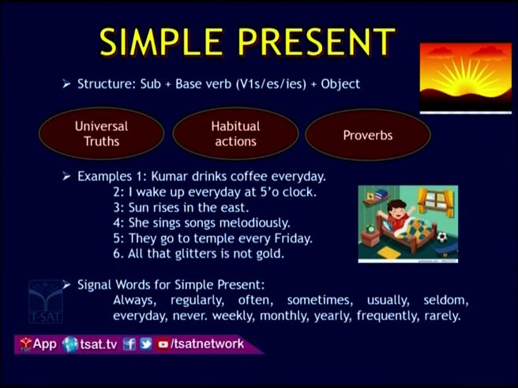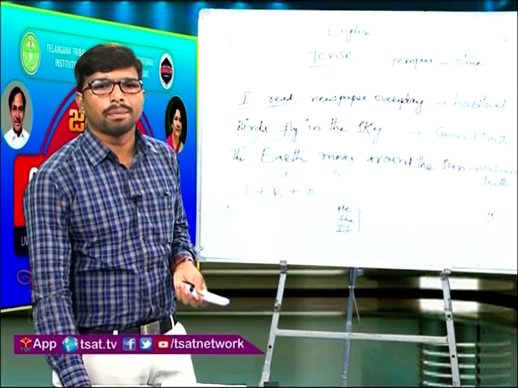So the next one, signal words for simple present tense. Signal words are clue words. If I ask you to identify the simple present tense by seeing those words: always, regularly, often, sometimes, usually, seldom, every day, these words are the keywords of simple present tense. So this is all about simple present tense. Let us go for the next slide.